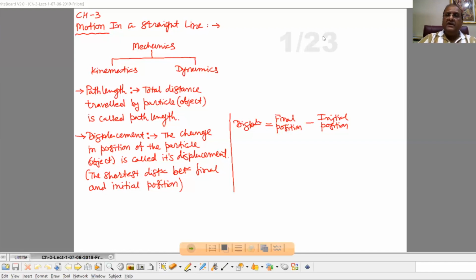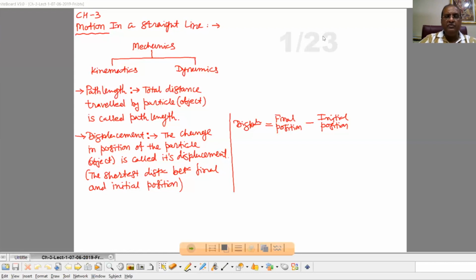Now, the studies related to motions are carried out in the branch of physics named mechanics. Mechanics is divided in two parts: kinematics and dynamics. Kinematics is the branch of mechanics in which explanation of motion is given without discussing its causes. Means we just have to explain the motion.